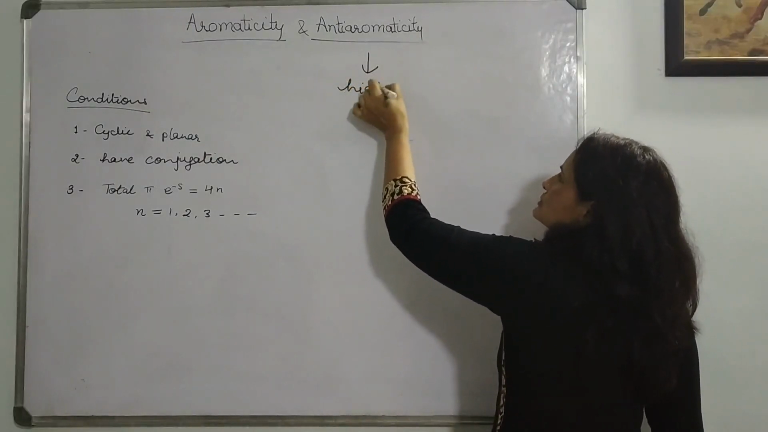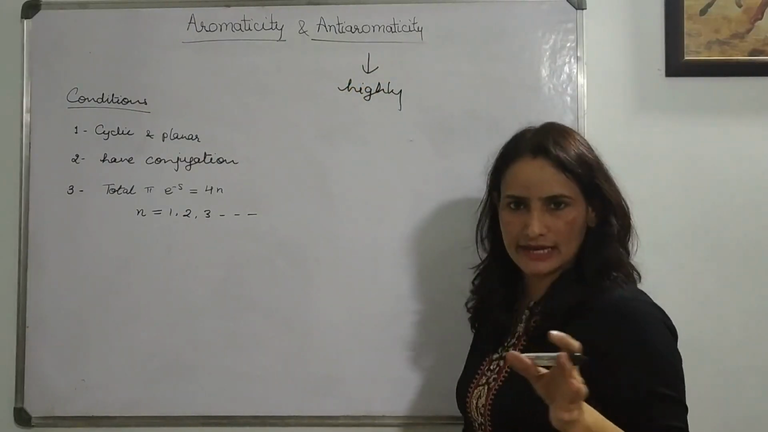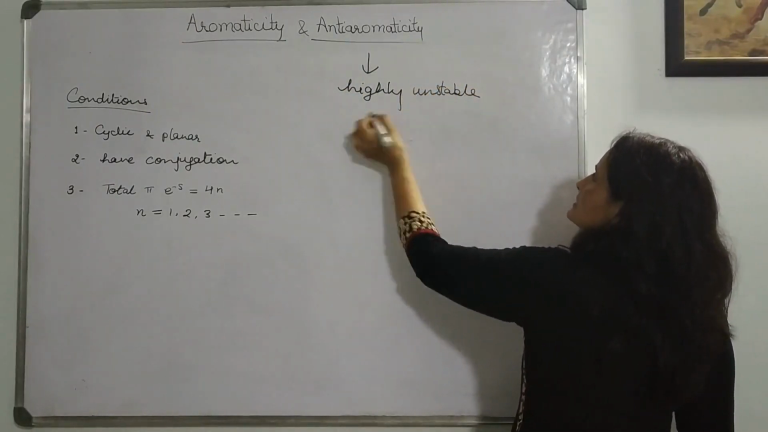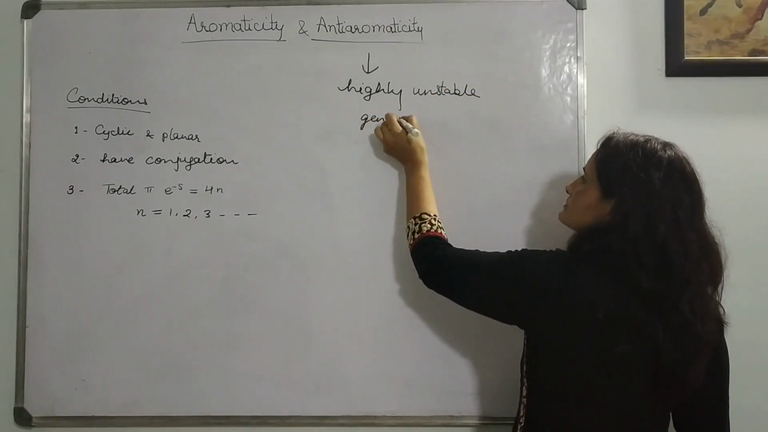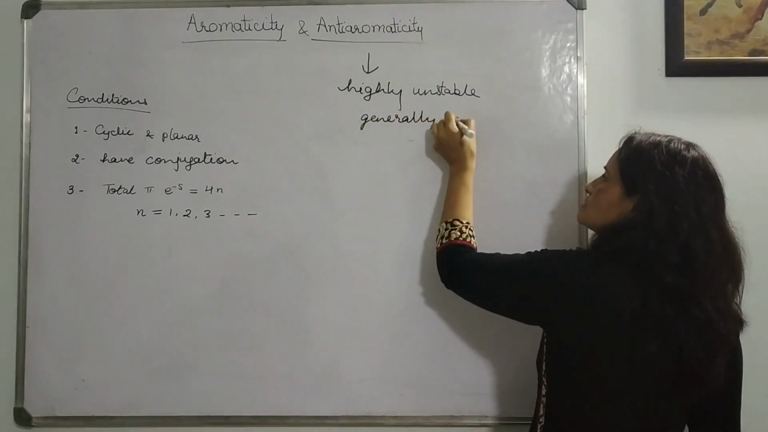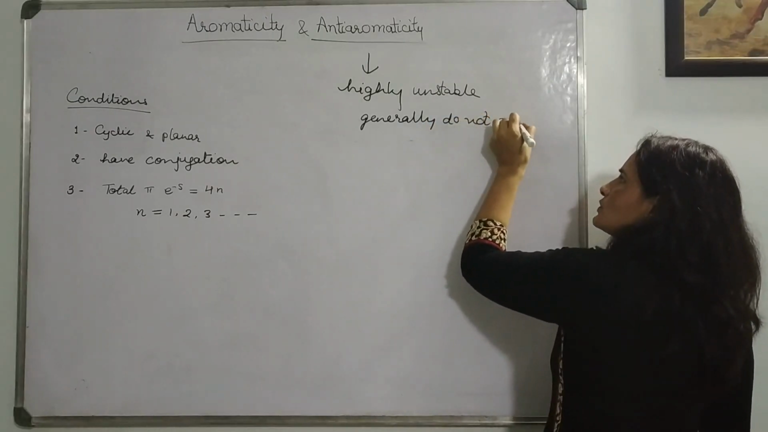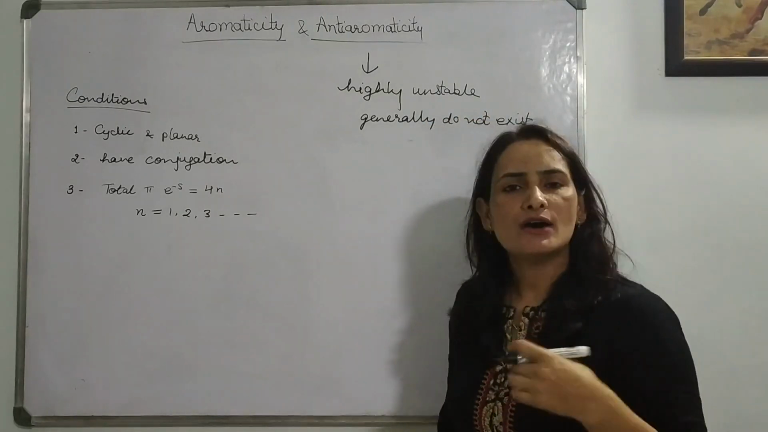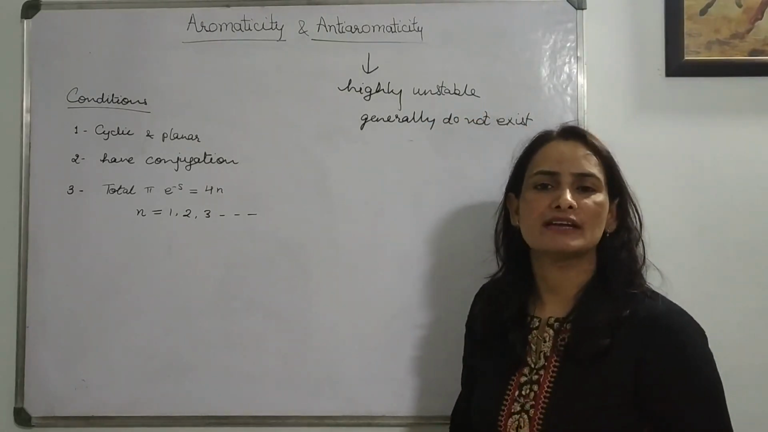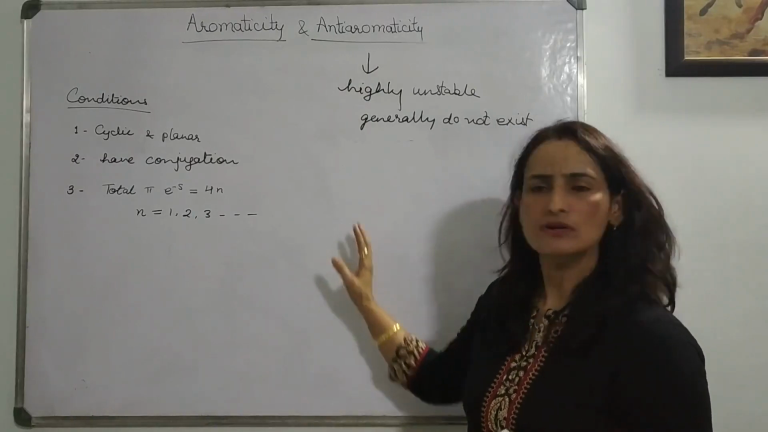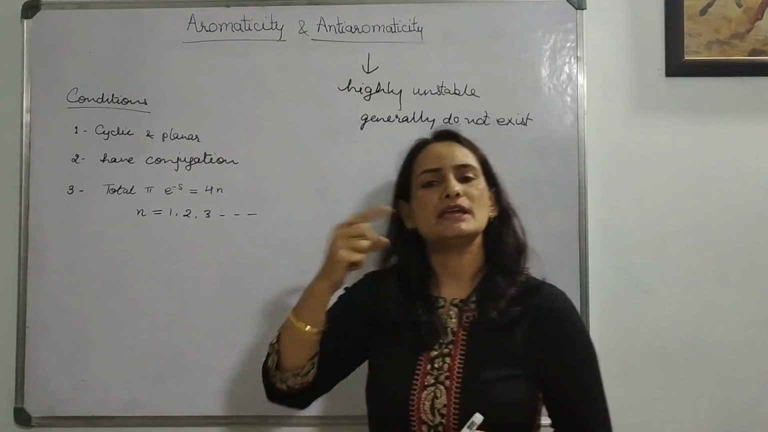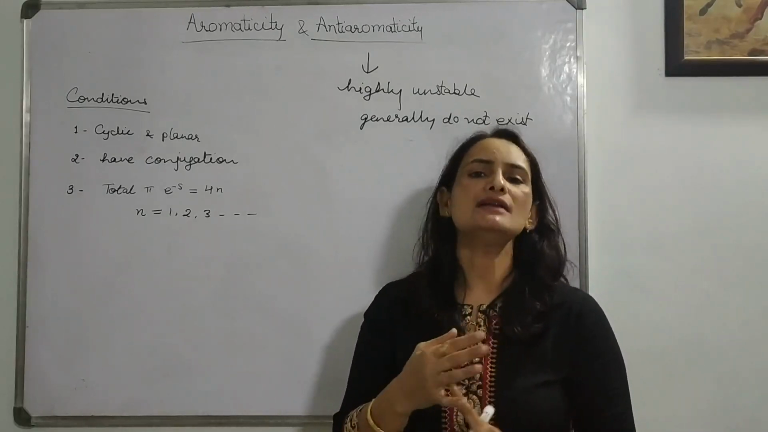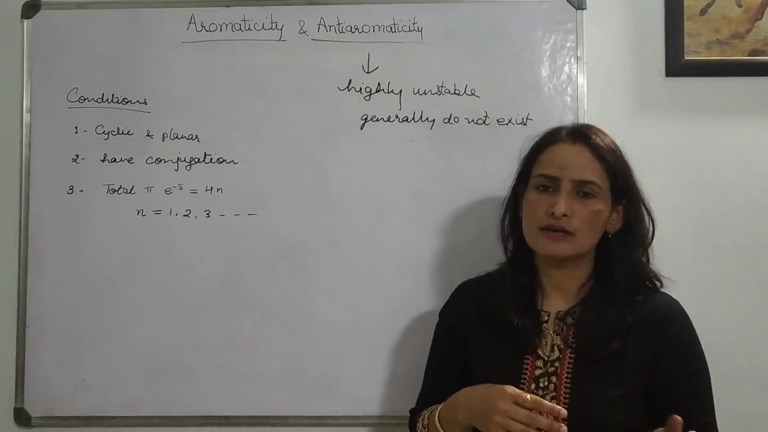This is the condition that a molecule never wants to attain, because these are highly unstable in nature and generally do not exist. No molecule would like to have anti-aromaticity. Now, how to identify whether a molecule is anti-aromatic or not? It should follow some conditions. Like to be aromatic, there are three conditions. The compound must be cyclic, planar, have conjugation and follow the Huckel rule.